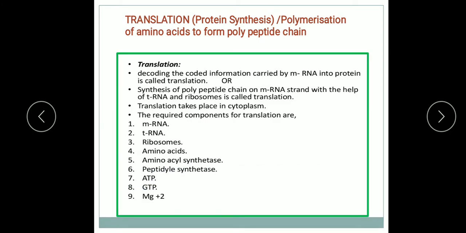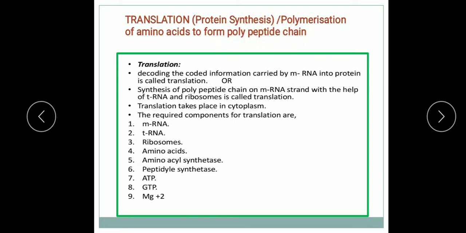So translation is the final step in the process of protein synthesis. This is the final step, and it takes place in the cell cytoplasm. This is the process in which polymerization of amino acids takes place to form the polypeptide chain. So this is the process in which the polypeptide chain is formed as per the information contained in the mRNA.